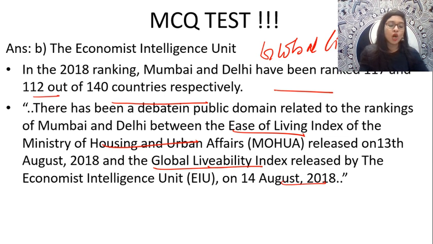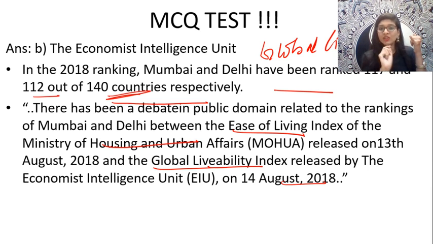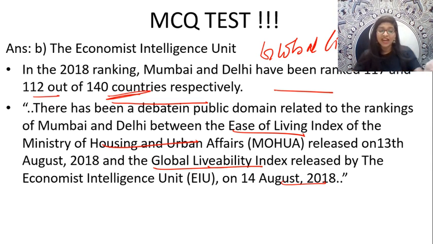So tell me quickly about global livability index, guys. This particular Economist Intelligence Unit publishes the annual global livability ranking, in which they take 140 cities, not countries, cities, and rank them for their urban quality of life. It is based only on the urban quality of life, based on assessments of stability, healthcare, culture, environment, education and infrastructure. Based on these, they'll rank the cities.